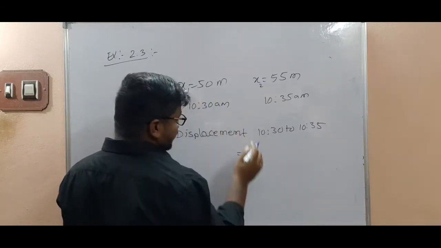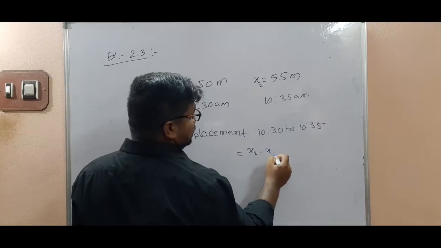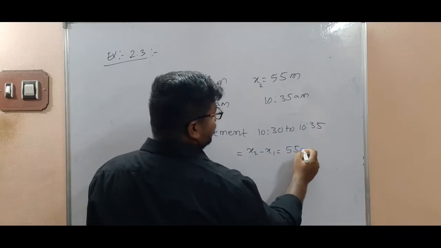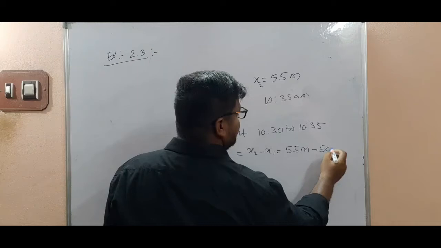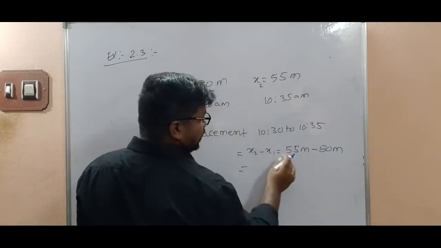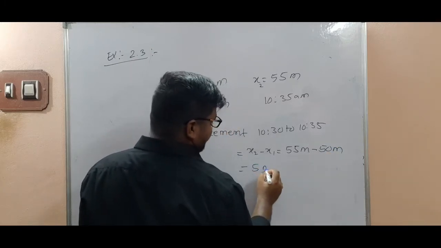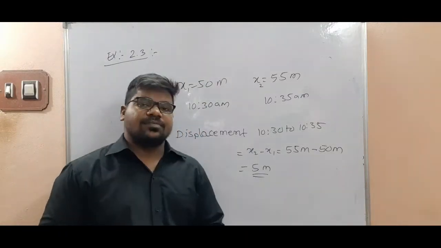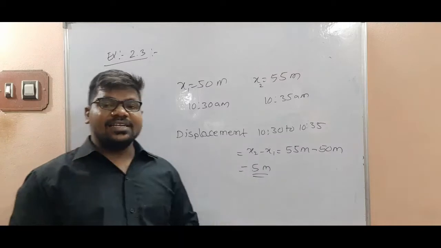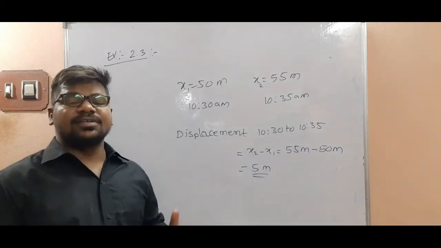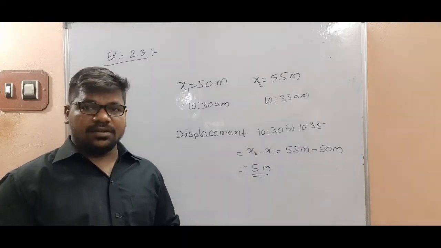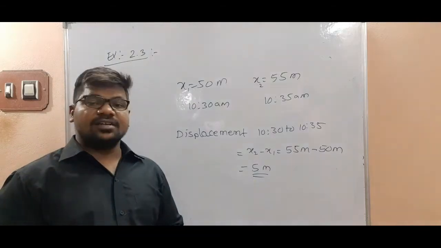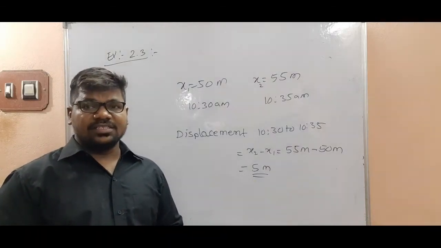Now x2 minus x1 means 55 meters minus 50 meters, 5 meters. Understand, displacement means what? Final minus initial, the shortest path between initial and final. Okay, here 5 meter is the displacement in this case.